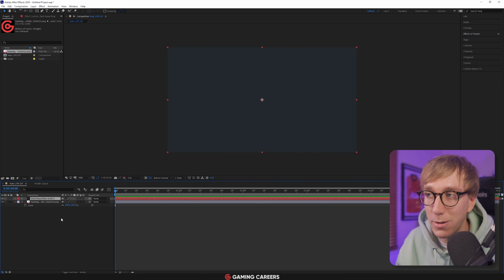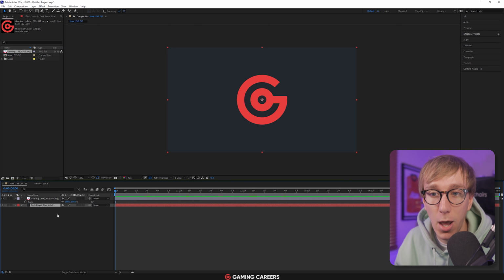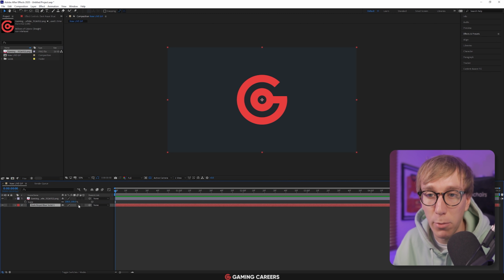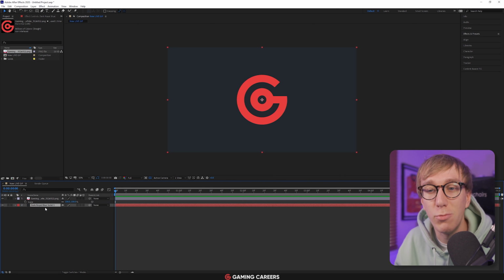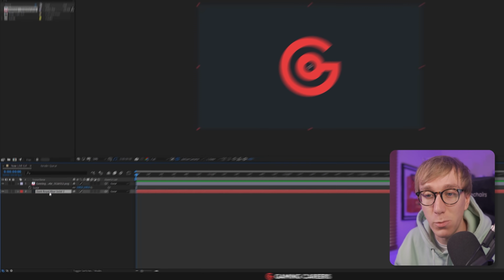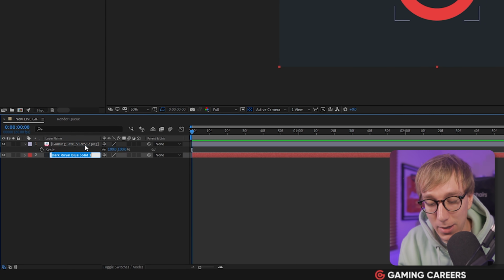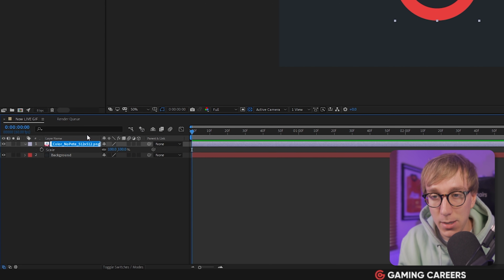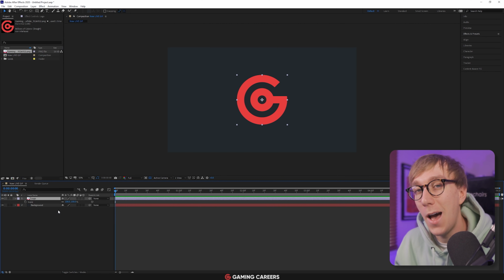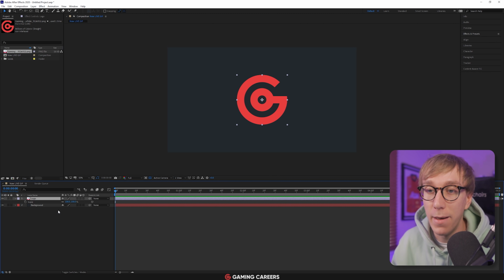You'll notice that we can't now see our logo. That's just because the layer order is wrong. So if we drag our background layer below our logo, you can see it now appears properly. And the last thing to do is, this is going to get a little bit complicated, this project, so it's worth just renaming your layers so that you know exactly which is which. So right click, I'm going to rename this background, and then right click on the top one, I'm going to rename this logo.